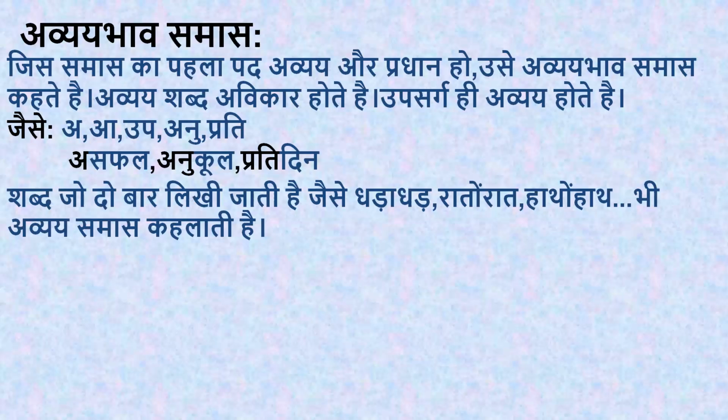And pradhan means importance. Here in avyabhav samas, the first part of a word is important. For example, see this pratidin. In pratidin, there are two pad. Two pad means you have to divide this word into two parts. Prati will be the first part of the word, and din will be the second part. In anukul, anu will be the first part, pehla pad, and kul will be the second part, dusra pad.